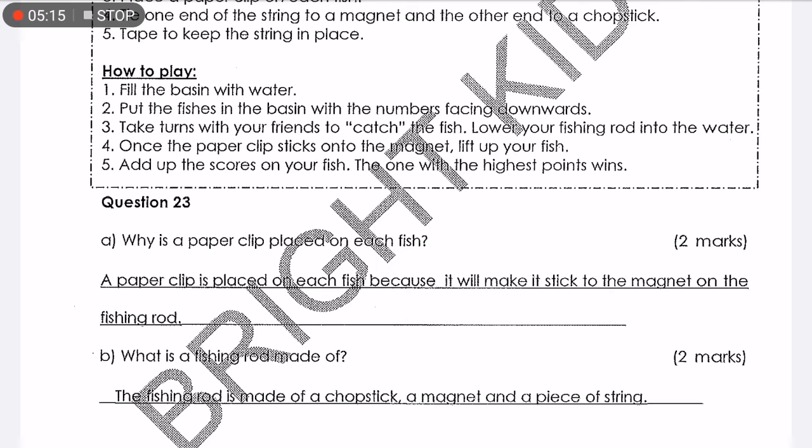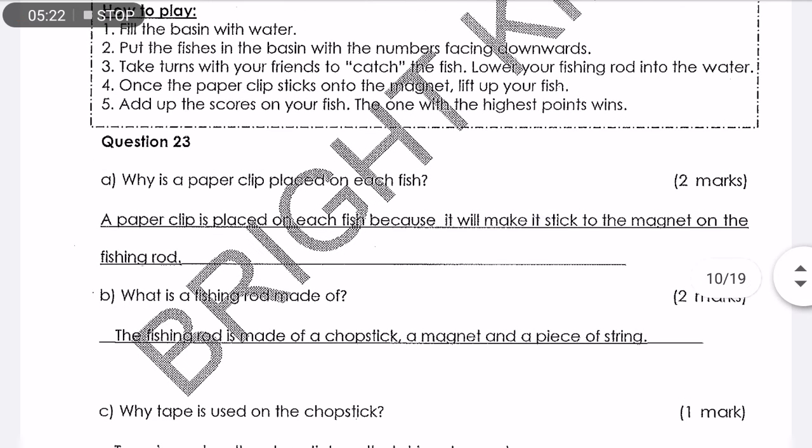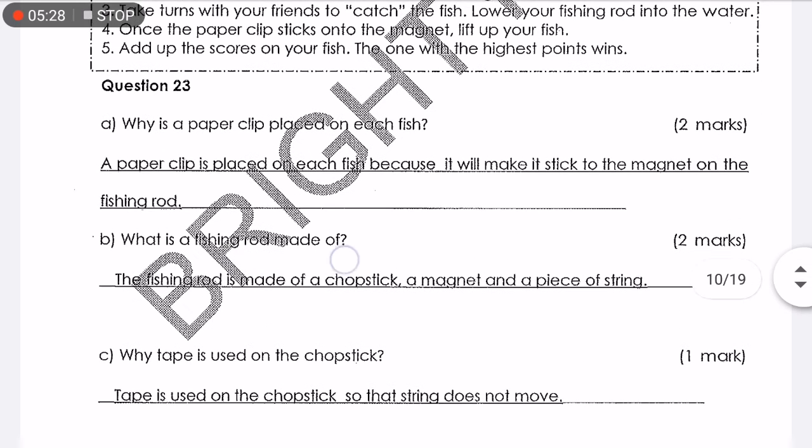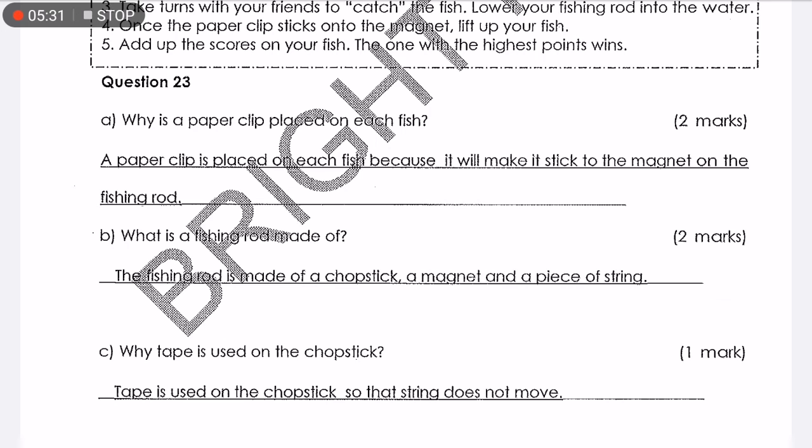Meaning to say, if there's no paper clip on the fish, the magnet cannot stick the fish to the fishing rod. Right? So that's the answer. What is the fishing rod made of? The fishing rod is made of a chopstick, a magnet, and a piece of string.